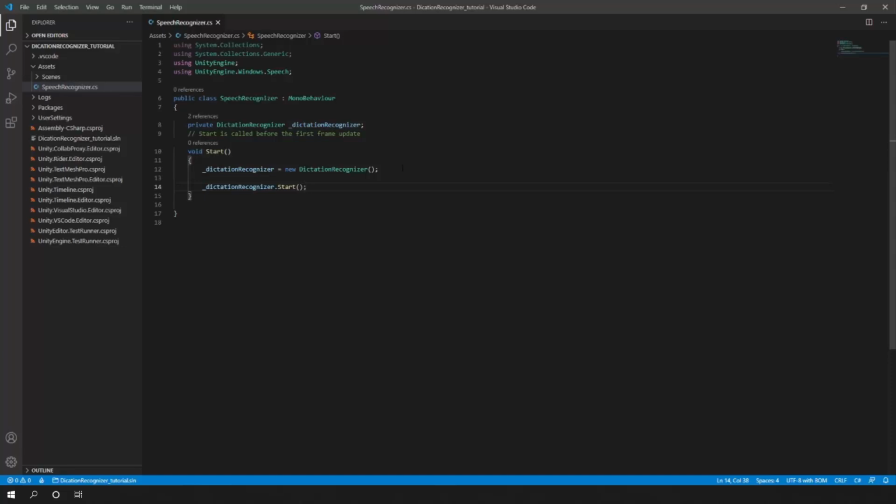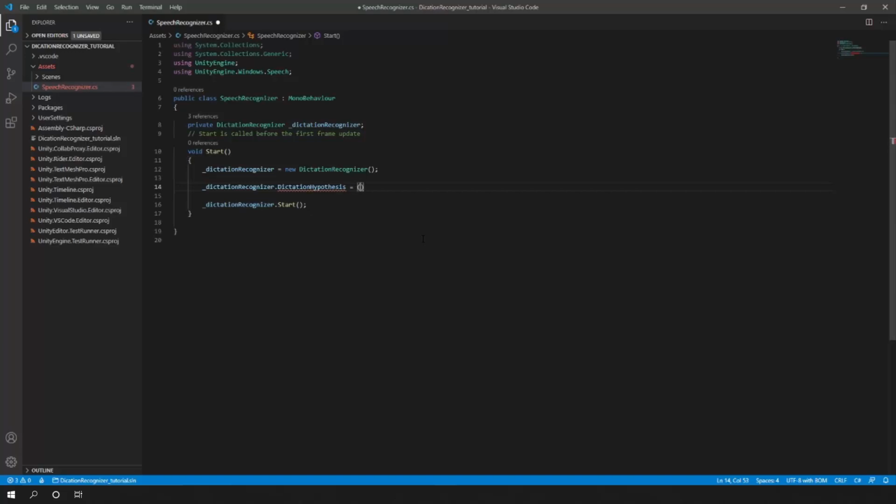So let's start by calling the hypothesis event. We can go dictationRecognizer dot, and as you can see, here it is, DictationHypothesis. And what I'm going to do next is call an anonymous method.